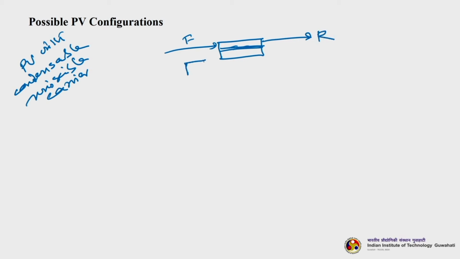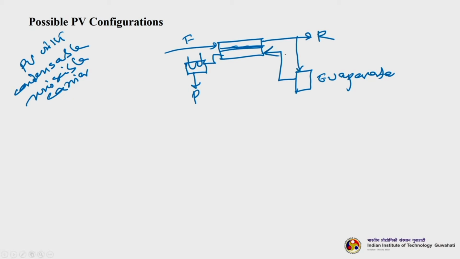So, what you have is a condenser, then we get permeate here, so this is an evaporator, part of the retentate is being fed back through the evaporator system, okay, and then sent back to the pervaporation system.